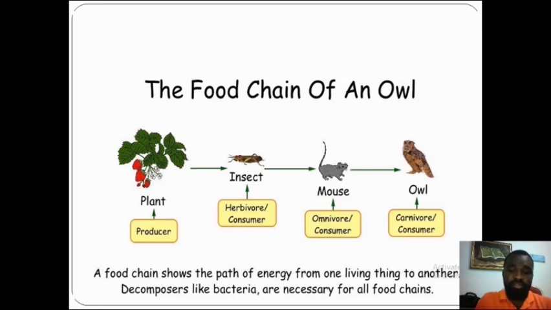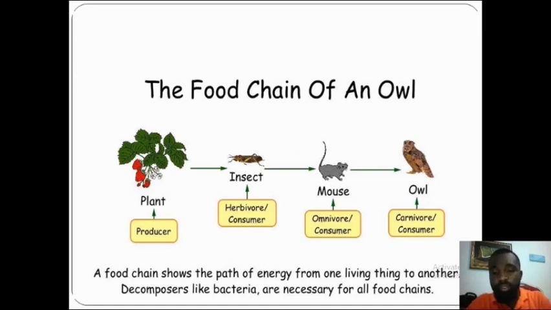This is a chain. And remember, herbivorous animals, I told you, they are primary consumers. Now, this mouse is an omnivore animal. It feeds on the insects.